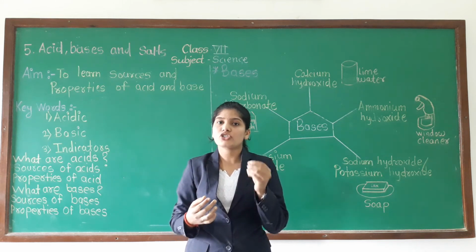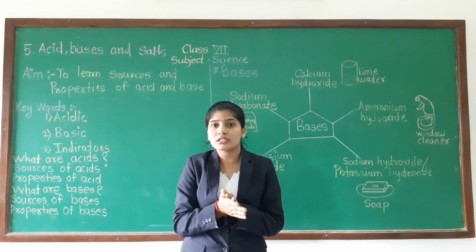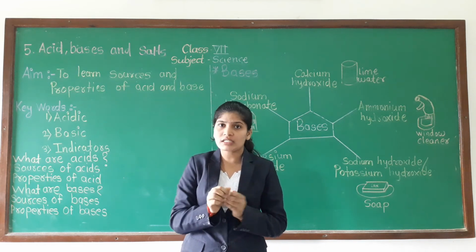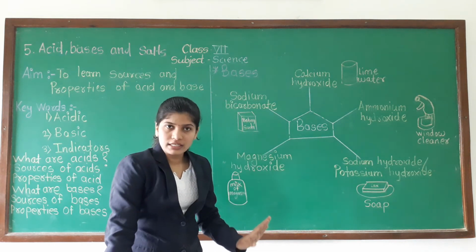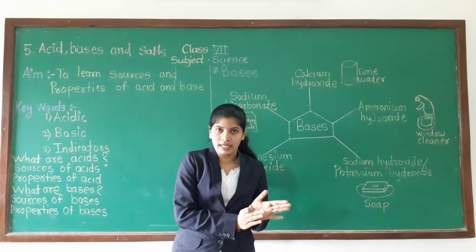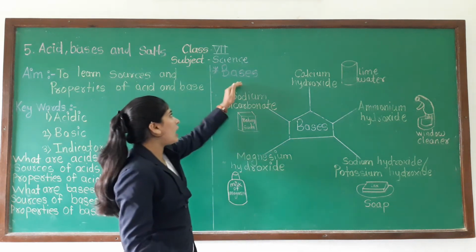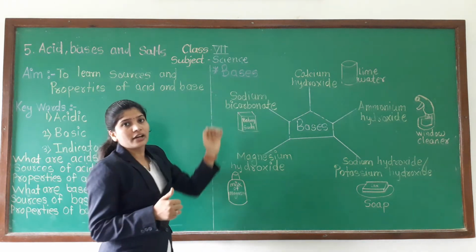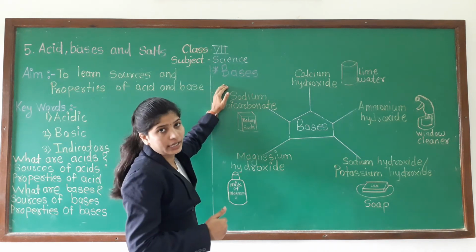Or take shampoo and just rub it on your hand. All the substances we feel as soapy on touch, means slippery in nature. So the substances that are bitter in taste and soapy on touch are known as bases. Understood? Okay. Acids are very sour in taste and bases are bitter in taste.